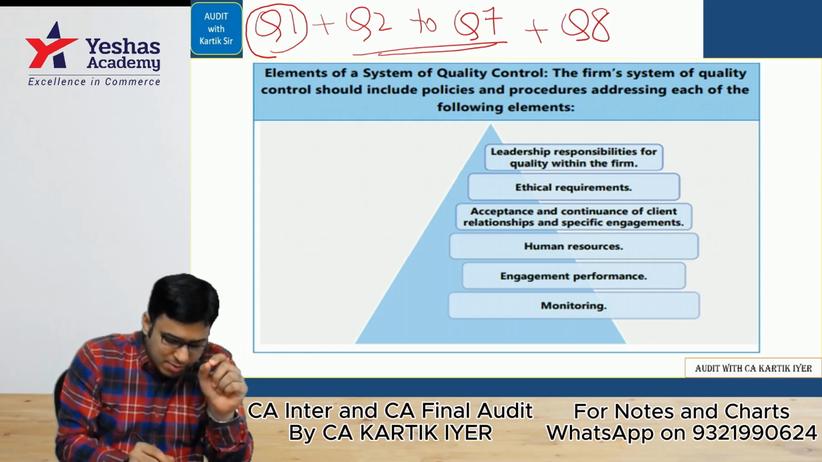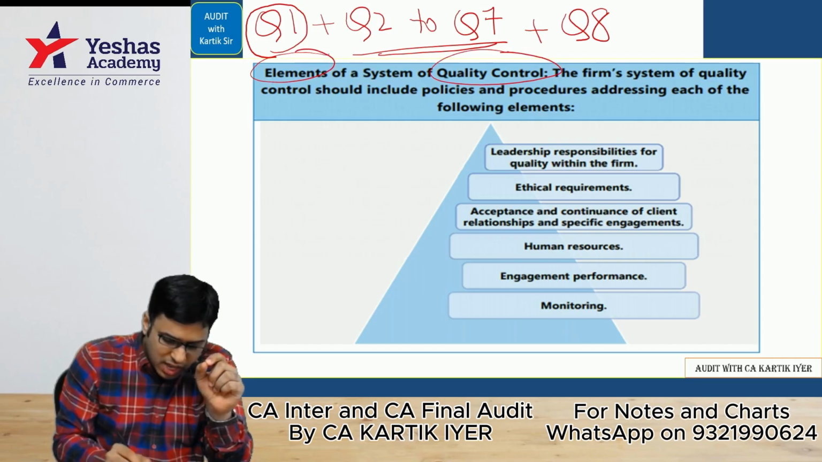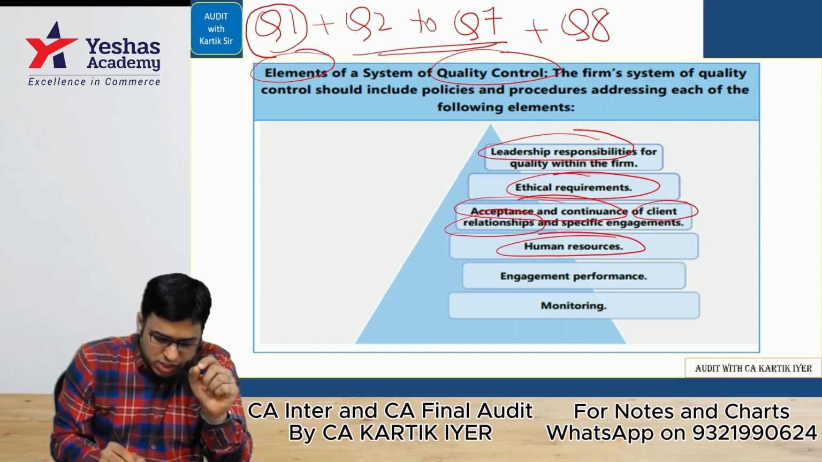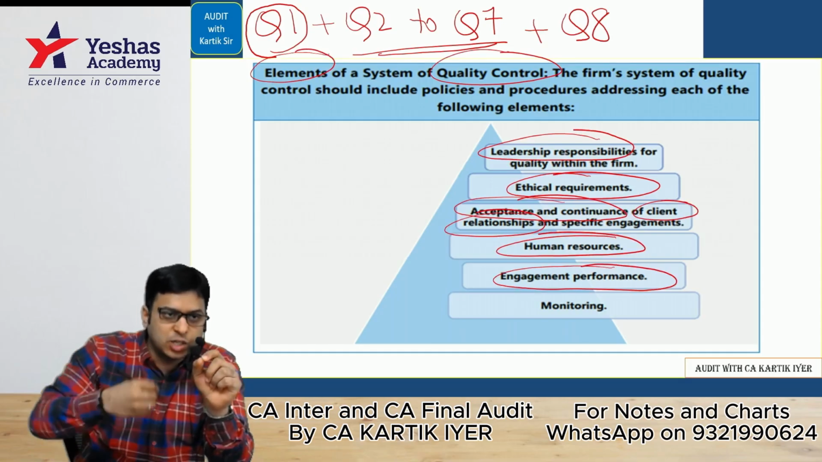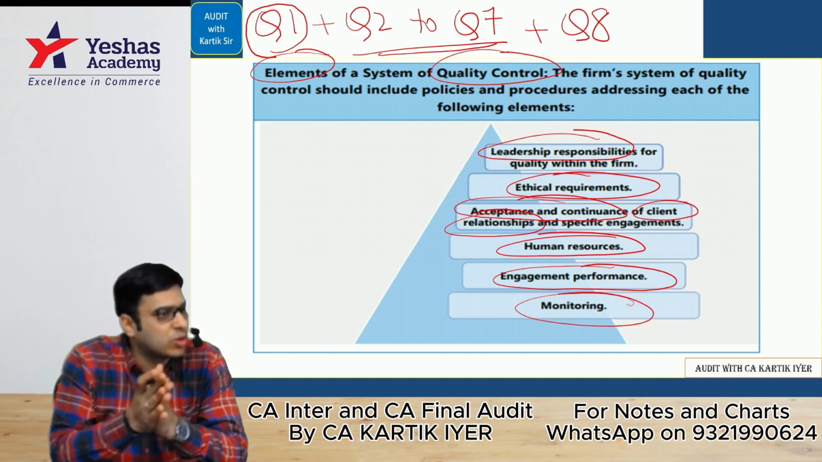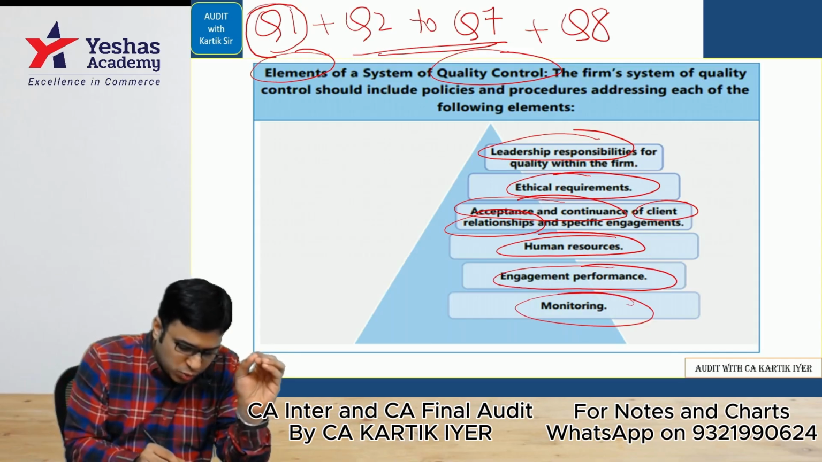Please see here. Elements of system of quality control. First is leadership responsibilities, ethical requirements, acceptance and continuance of client relationship, human resources, Chintu, engagement performance, Chintu climbs the tree, gets the mango. And finally, we have monitoring. Easy to understand this area. This, my dear students, is question number 1.